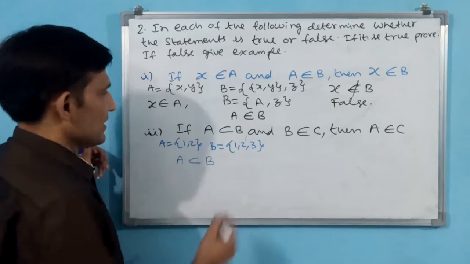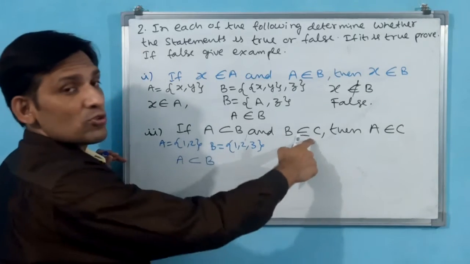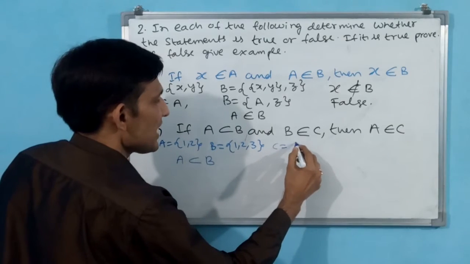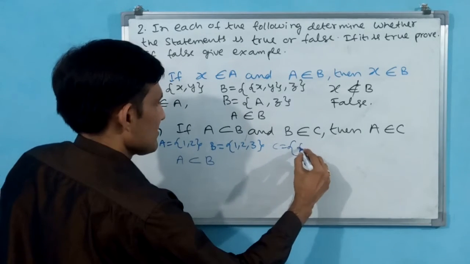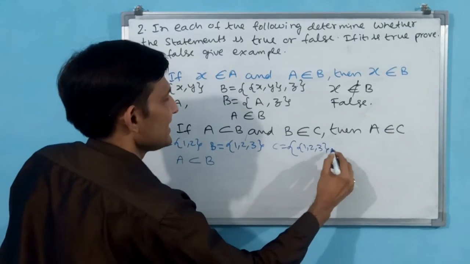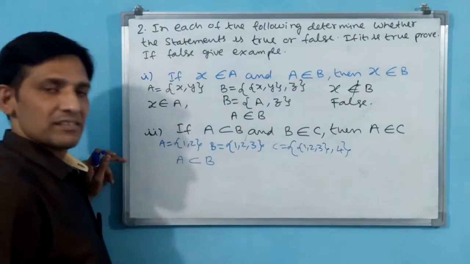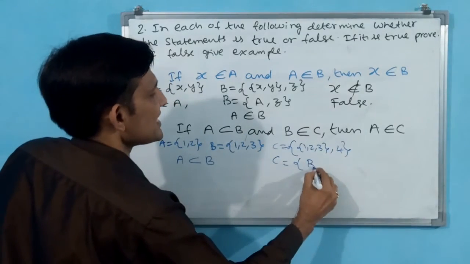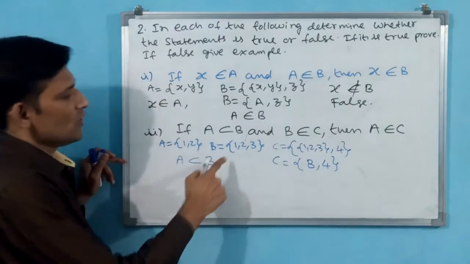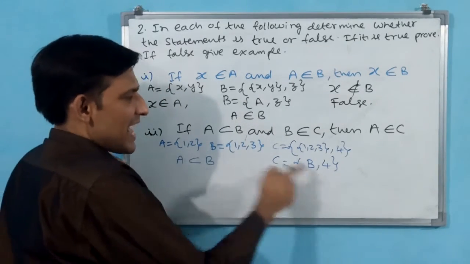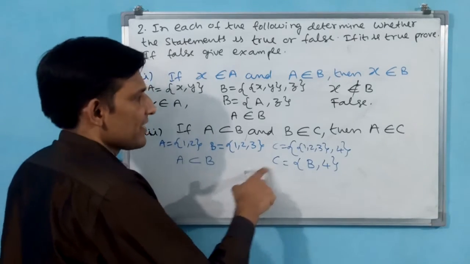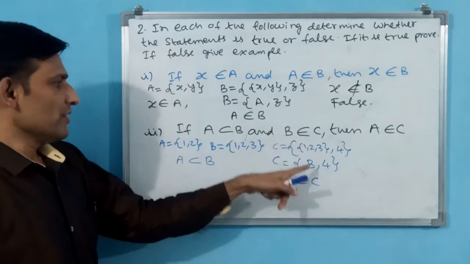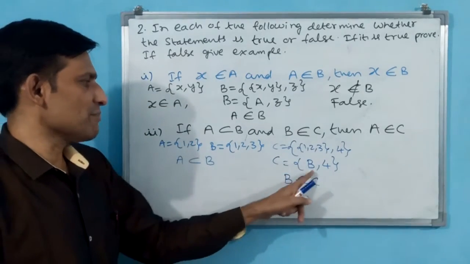Now go for the second condition. Second condition, B belongs to C. Here it is not a subset. B belongs to C means C should be like this: 1, 2, 3, 4. This we can also write as {1, 2, 3} under braces as B, and 4. Now B as an element inside set C is there. Now we can say that B belongs to C. Okay? Element belongs to set. In set C, B is an element.